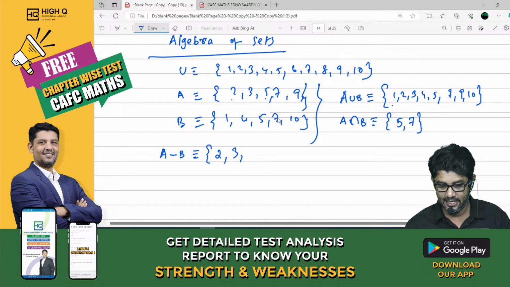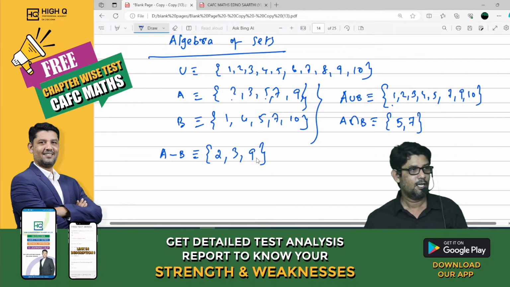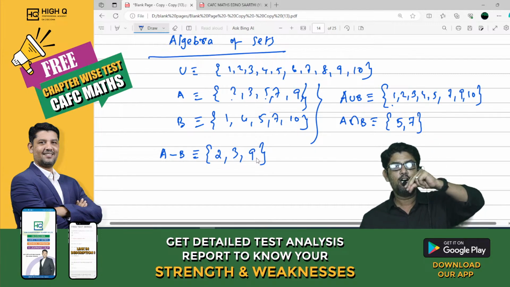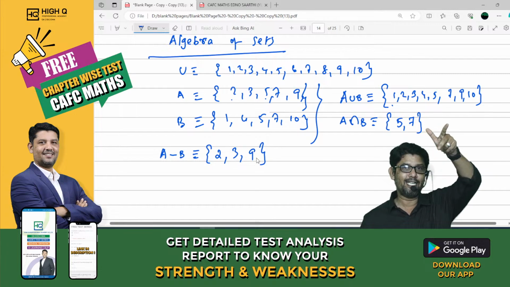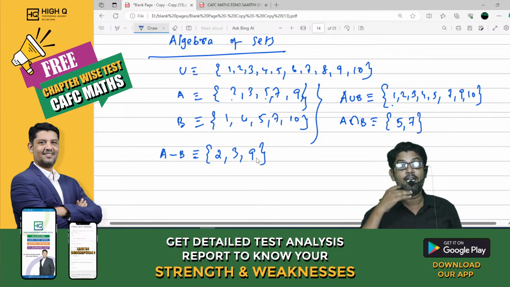We cannot write it. 7 also we cannot write. So only 2, 3, 9. Do you all agree, my dear? From A, remove the common elements. That is A minus B.